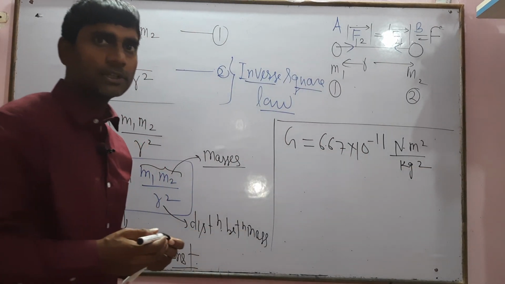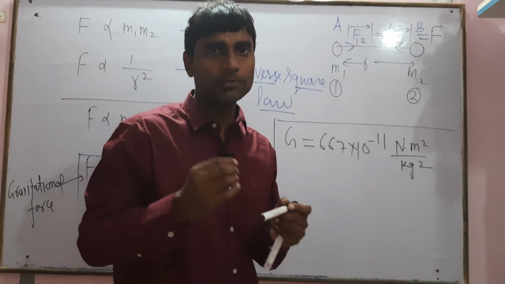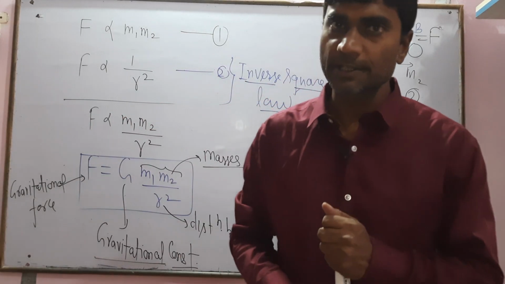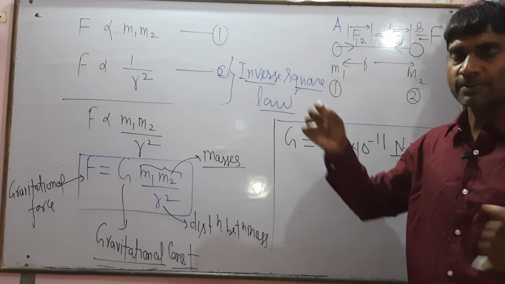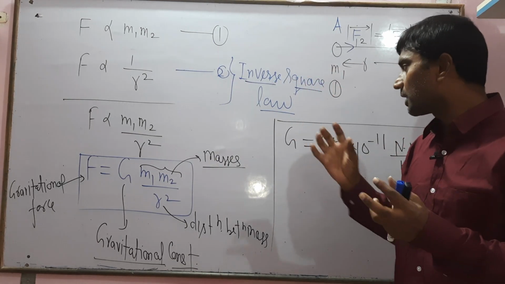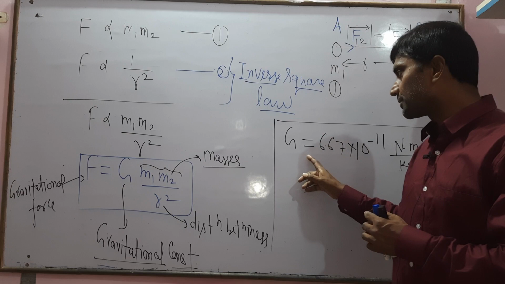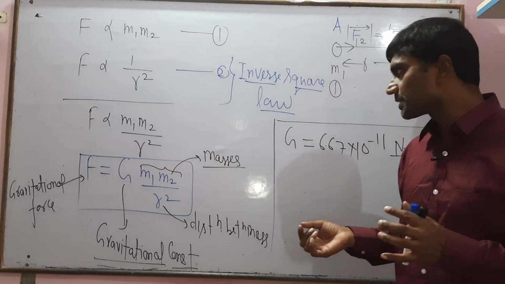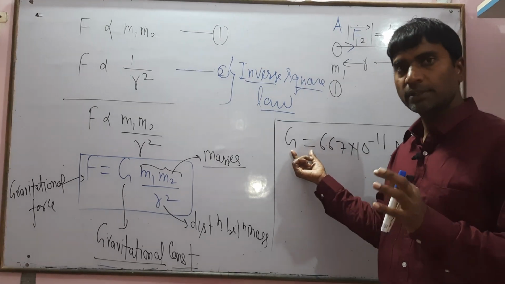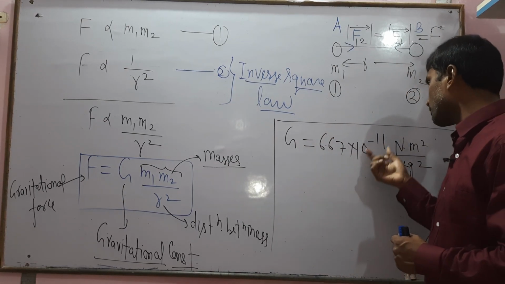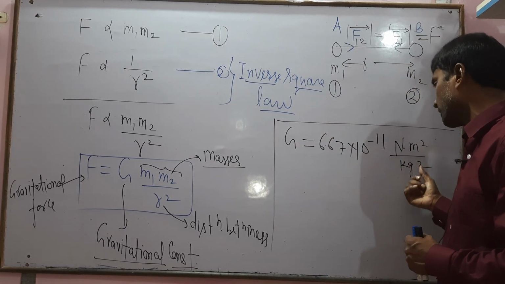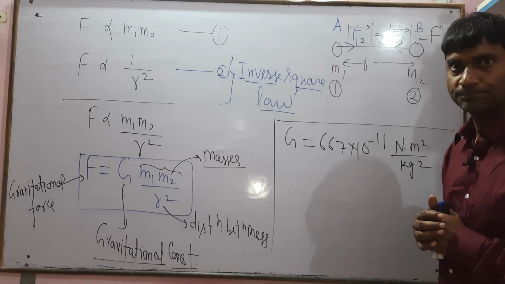So the value of G will be fixed. If the medium changes, the value of G will be fixed. If the distance between the two point masses is large, the value of G will still be fixed. For each condition, the value of G will be fixed in the whole universe. So G equals 6.67 into 10 raised to minus 11 Newton meter square divided by kg square.